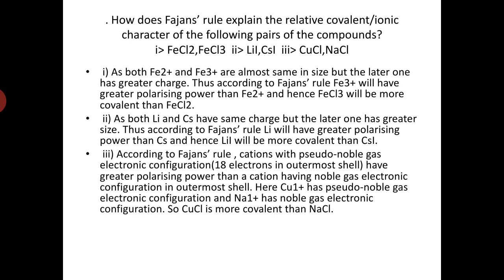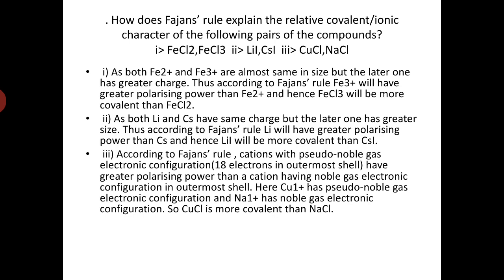Now this is basically cuprous chloride and sodium chloride. Copper is here in the +1 state. We already know copper has a different type of electronic configuration: after the argon 18 core, we represent it as 3d10 4s1, because it does not fill the 4s first; one electron stays in 4s to complete the 3d10 configuration.